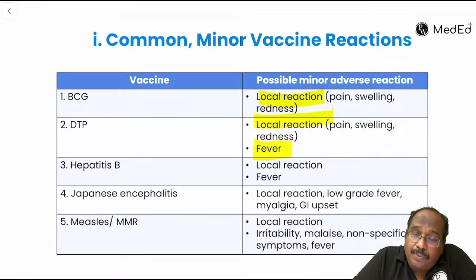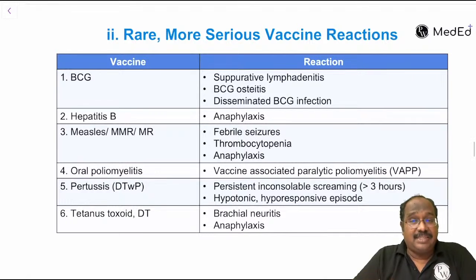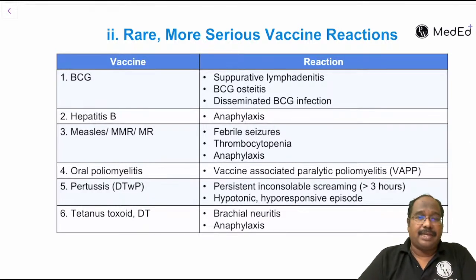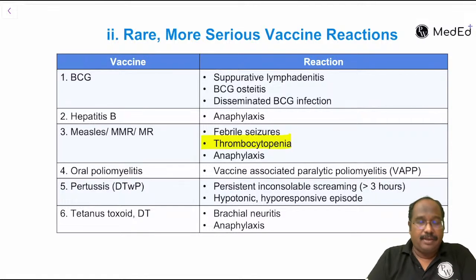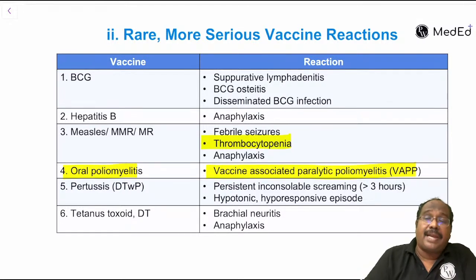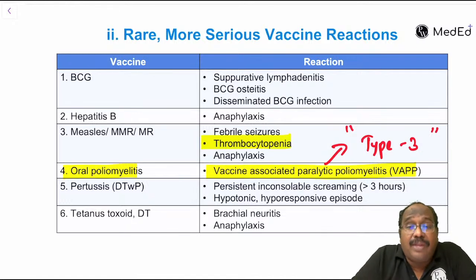That is why we have to give paracetamol whenever we are giving this DPT. Fine. Next, what is rare and serious? For example, measles can cause thrombocytopenia. OPV can cause vaccine associated paralytic polio, VAPP. That is because of type 3. OPV has 3 serotypes, and type 3 can cause this.